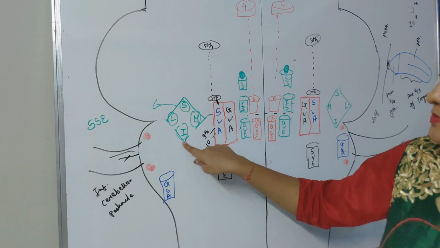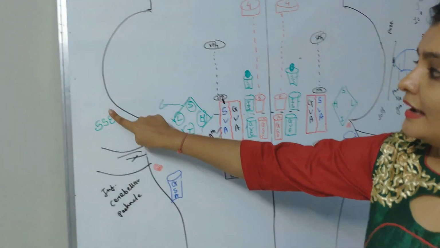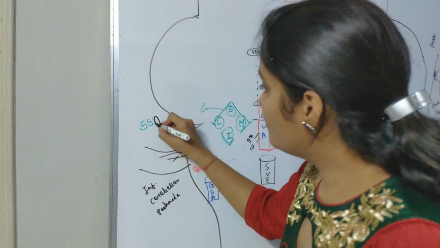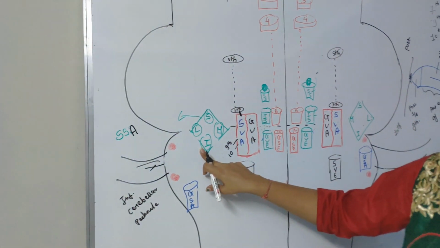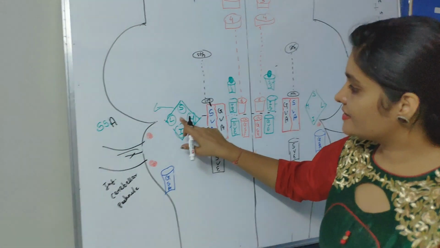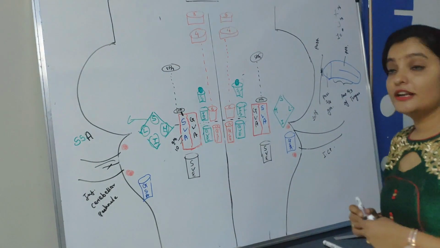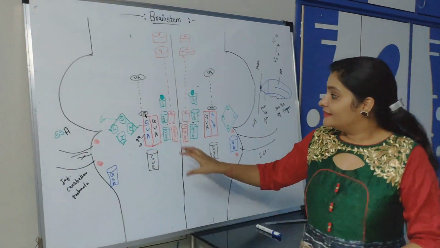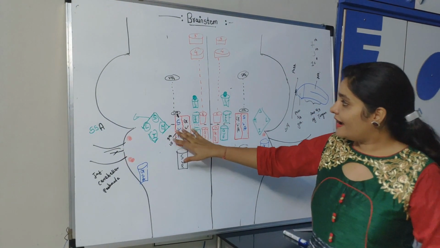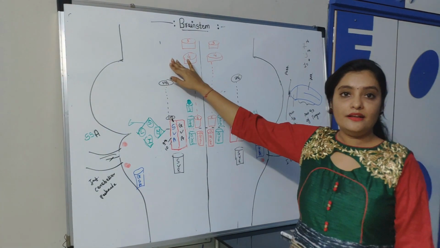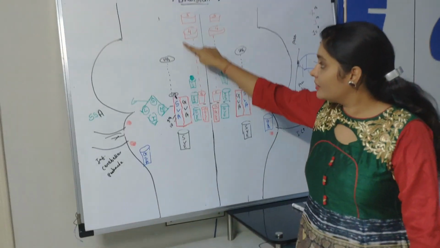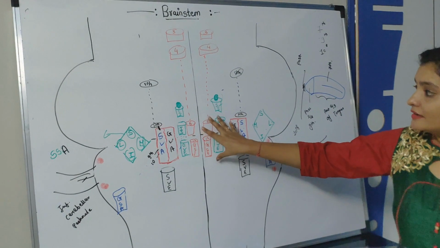And there are also special somatic afferent. Okay, 8th cranial nerve, vestibulocochlear nerve, this is the vestibular part and this is the cochlear part. Now these nuclei are not extending upwardly. Okay, they are not going upwardly like this nuclei.